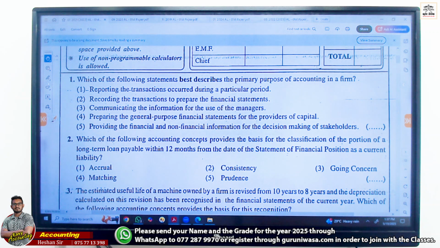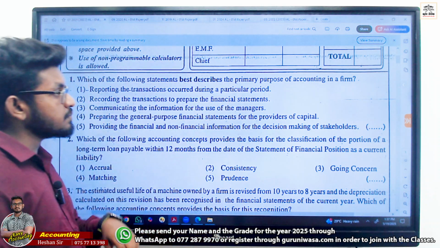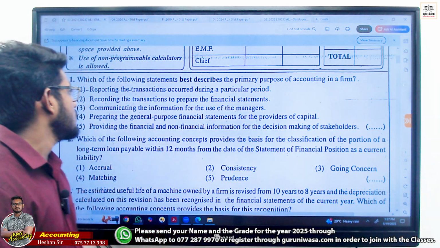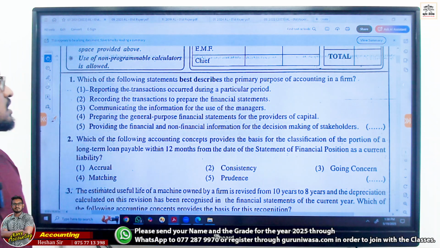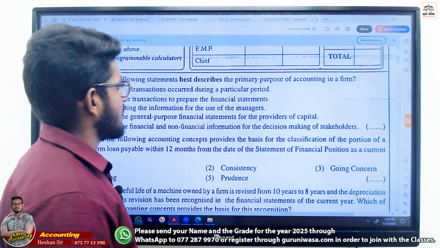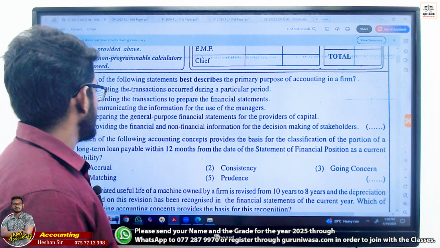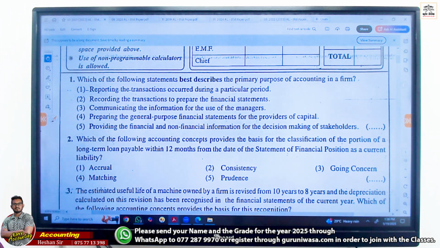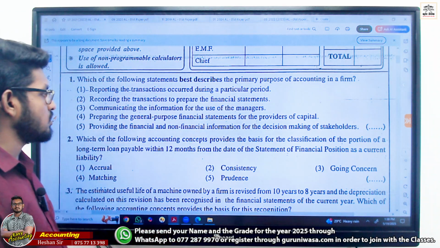Okay, let's see. Which of the following statements best describes the primary purpose of accounting in the firm? Reporting the transactions occurred during a particular period, recording the transactions to prepare the financial statements, communicating the information for the users of the manager, preparing the general purpose financial statements for the providers of capital, or providing the financial and non-financial information for the decision making of the stakeholders.